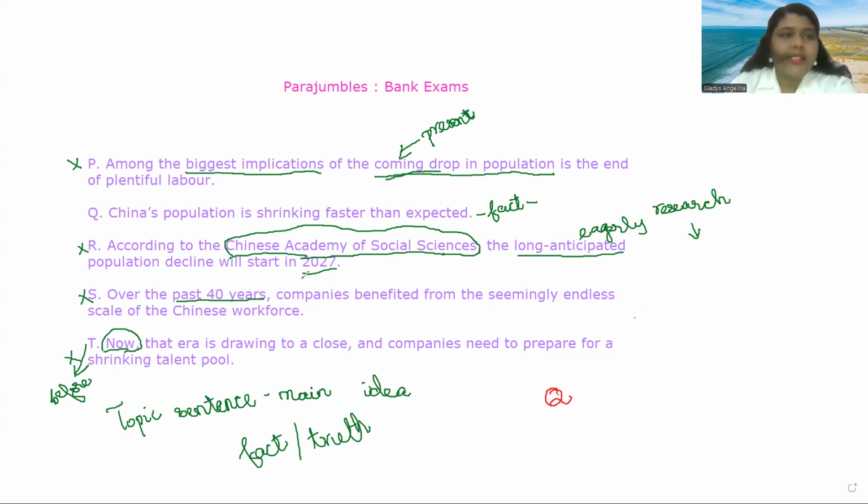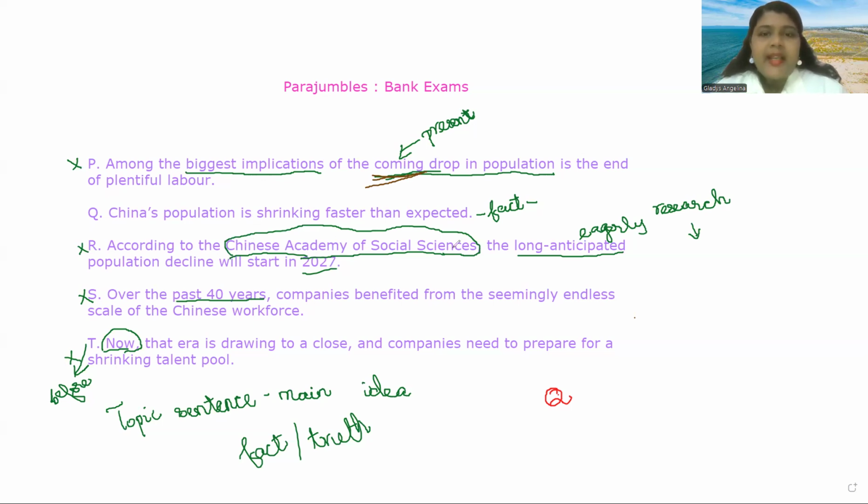Now, let's get into the next sentence. Let's see all the keywords that are there. They should link to each other. Now let's come to the first sentence. Among the biggest implications of the coming drop, that means any future population decline, any sentence that discusses the future population decline, we need to analyze.